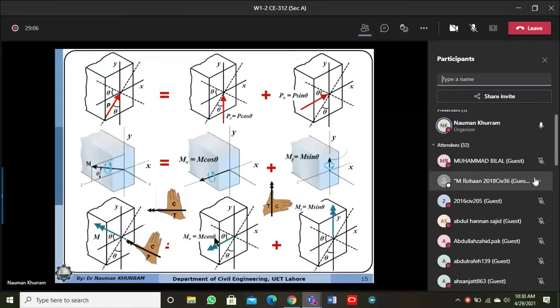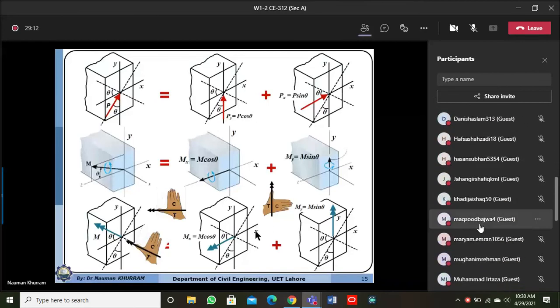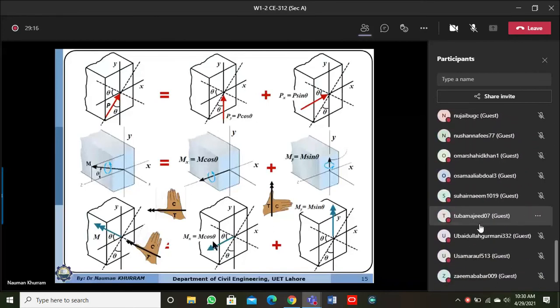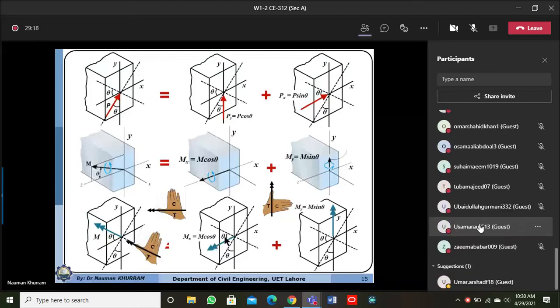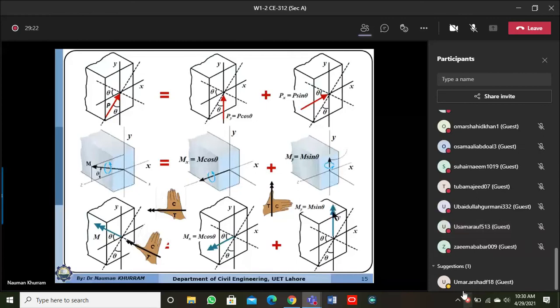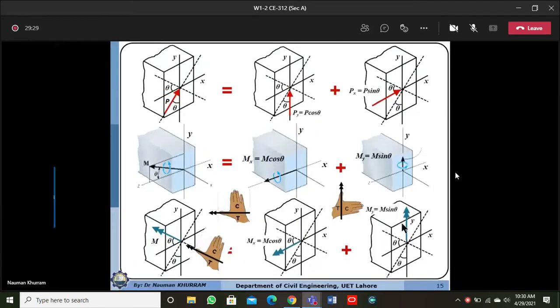Now the flexure formula is applicable, and you already know that if the moment is acting about the x-axis, the stresses are distributed along the y-axis. Similarly, if the moment is acting about the y-axis, the stress will be distributed along the x-axis, and the neutral axis will be this one. So here I have given the sign convention.